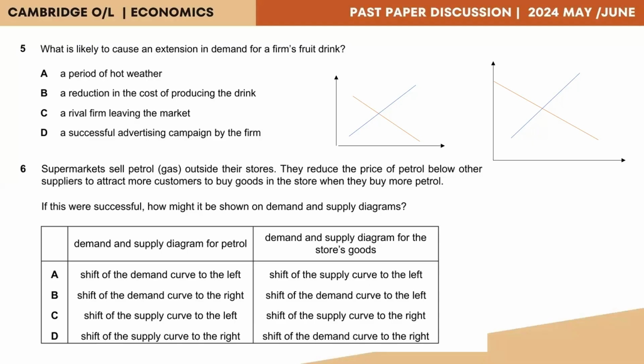And as a result of the price falling, the quantity demanded for fruit drinks shall increase. So there you see, it's as a result of the selling price, because cost of production is directly related to the selling price. So the correct answer would be option B.